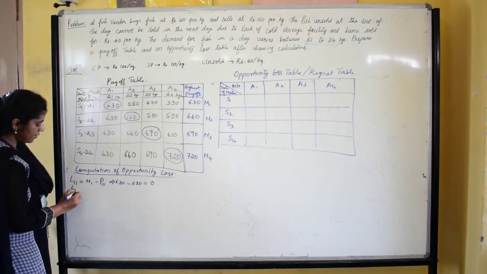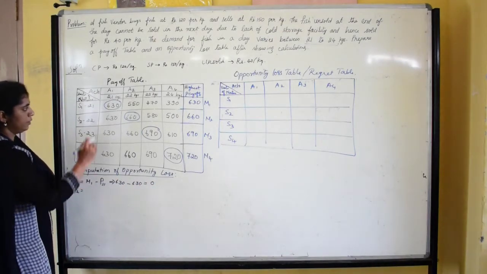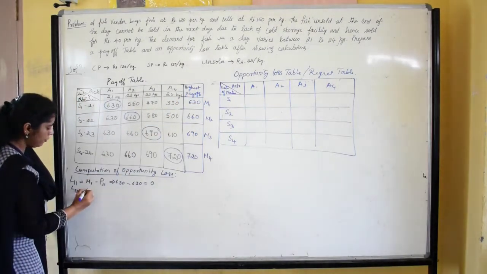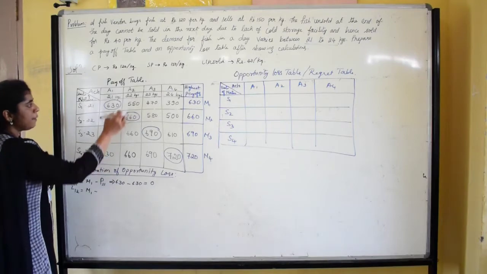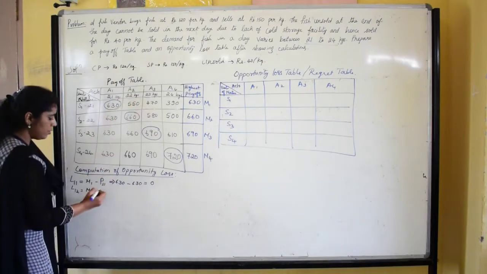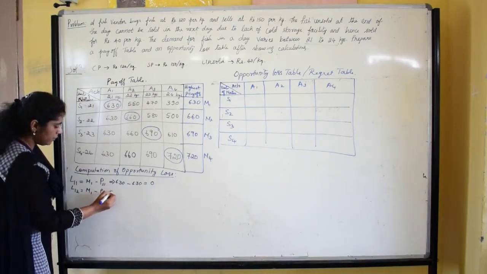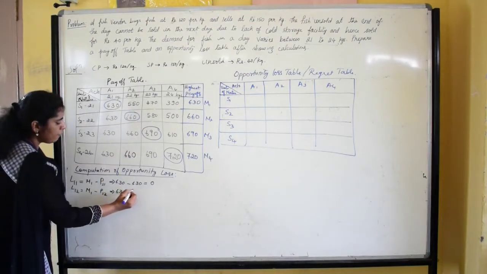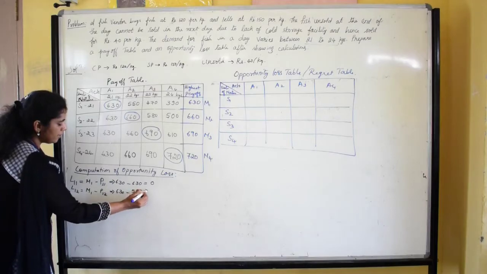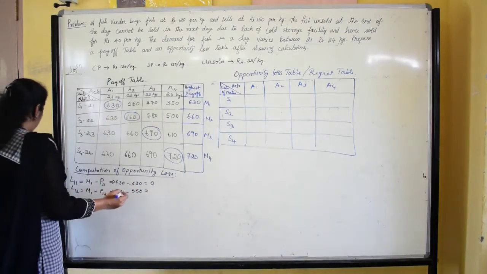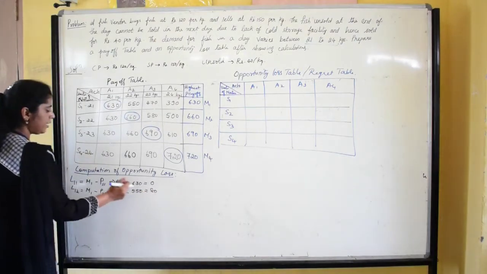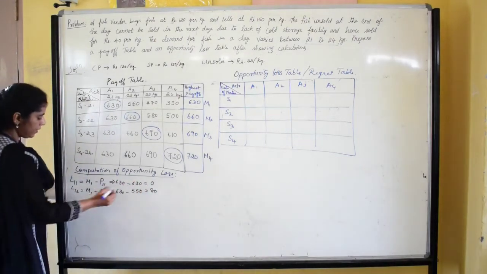Then the loss at first row second column: the maximum payoff M1 minus the payoff of first row second column, that will be 630 minus 550. This is equal to 80.